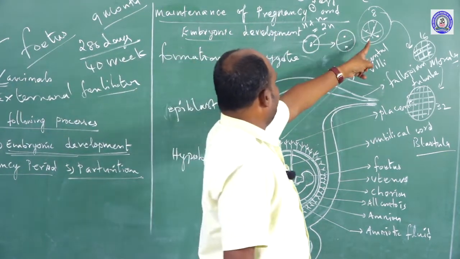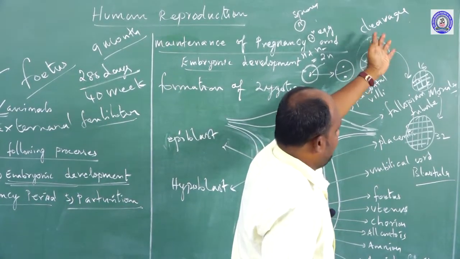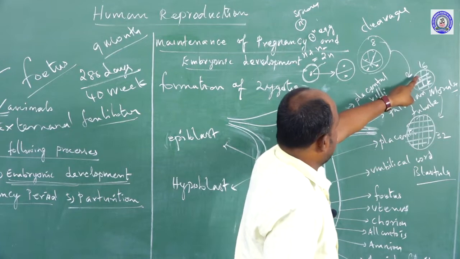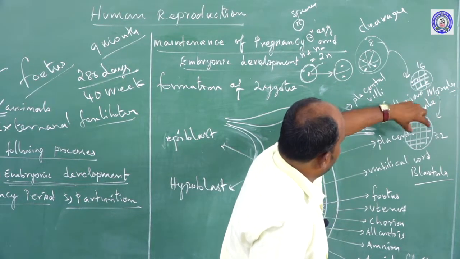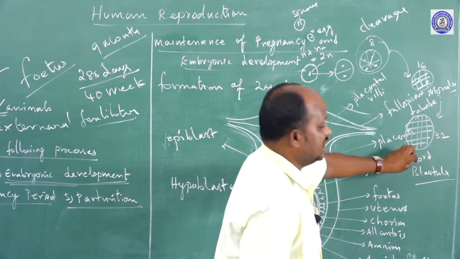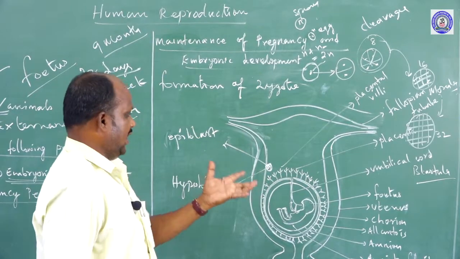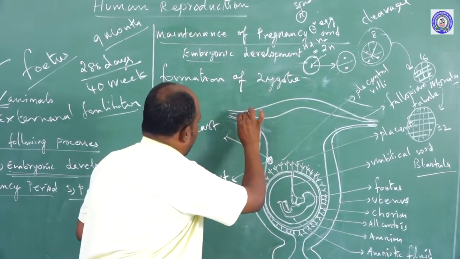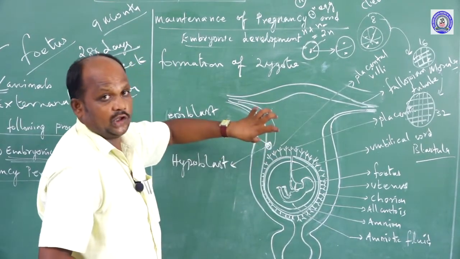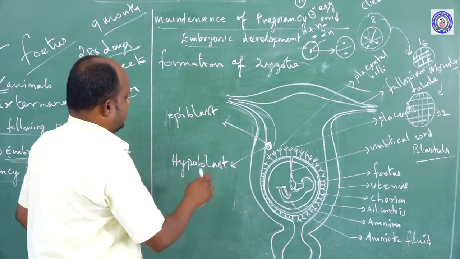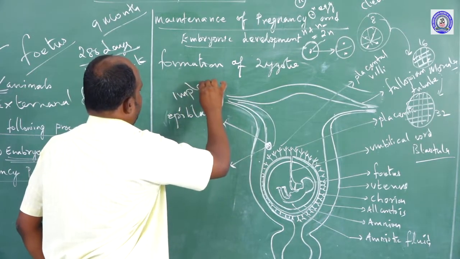The zygote develops into 8 cells. The 8-cell stage is called cleavage. Cleavage further develops into 16 cells. The 16-cell stage of the embryo is called morula. Morula cells further divide into 32 cells. The 32-cell stage is called blastula. The blastula cells come from the fallopian tube back to the uterus and attach with the uterine wall. That is called implantation.